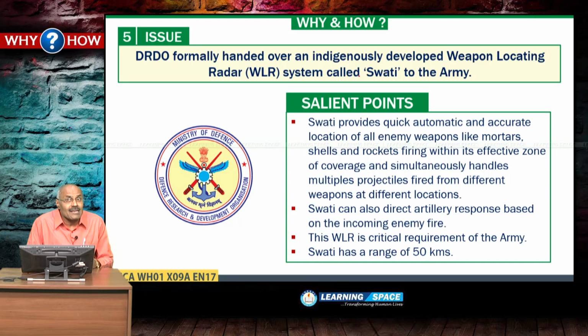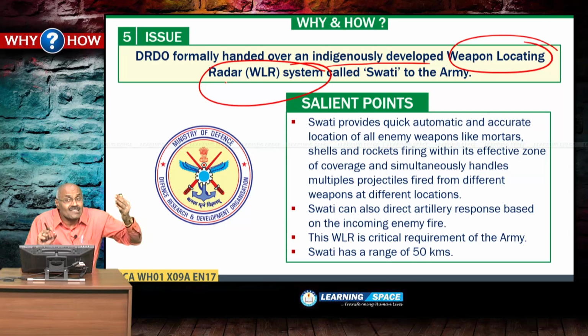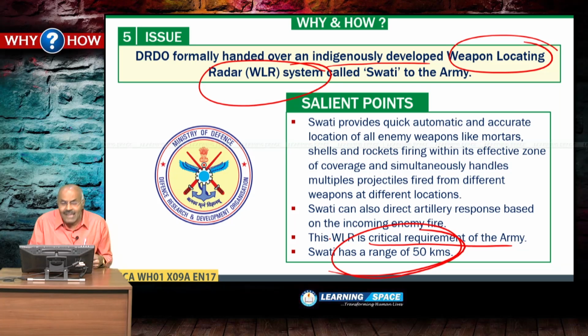DRDO formally handed over an indigenously developed weapon locating radar system called Swati. This is a weapon locating radar, highly useful along the border areas with Pakistan, and this WLR or weapon locating radar system is a critical requirement of the army, and it has a range of 50 kilometers. And you may have a doubt, what is the purpose of Swati?